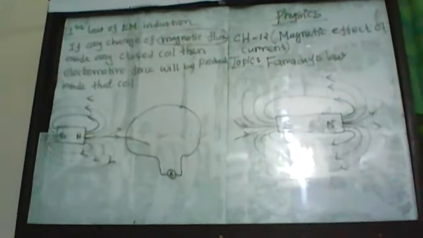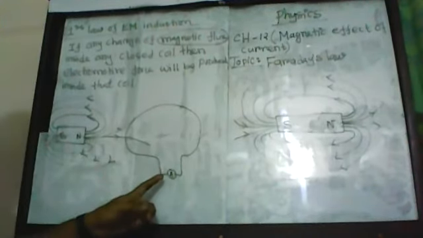But if relative movement takes place, for example, if the bar magnet comes towards the closed coil, then the number of lines of force, the magnetic flux inside the coil, changes. Or if I take the bar magnet away from the coil, the magnetic flux inside the coil changes.